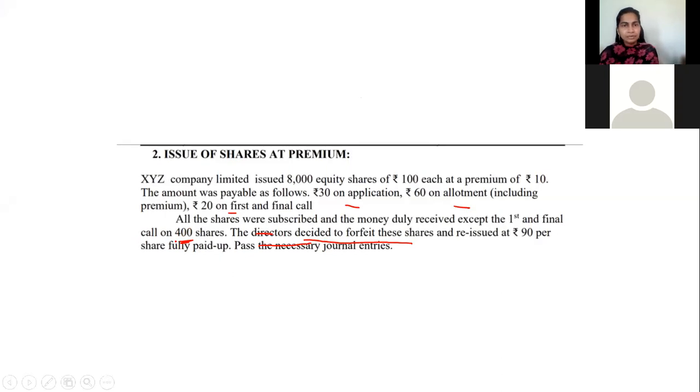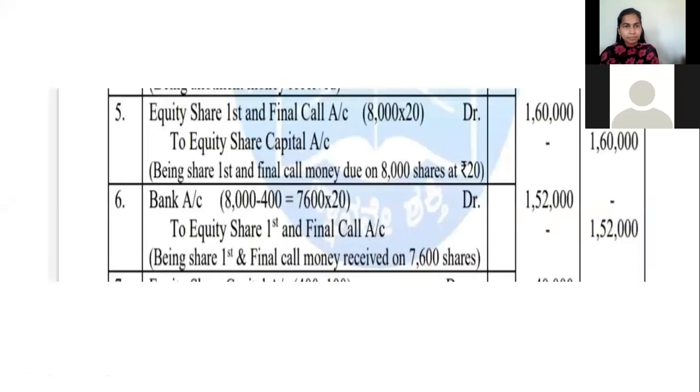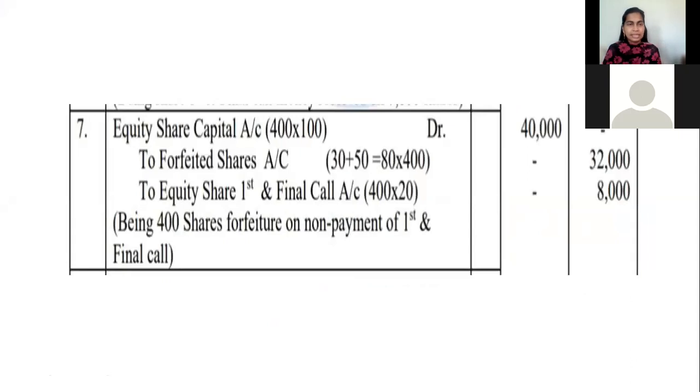So let's pass the entry. The entry will be like this. Equity share capital account debtor to forfeited shares account, to equity share first and final call account. Being 400 shares forfeited on non-payment of first and final call money.